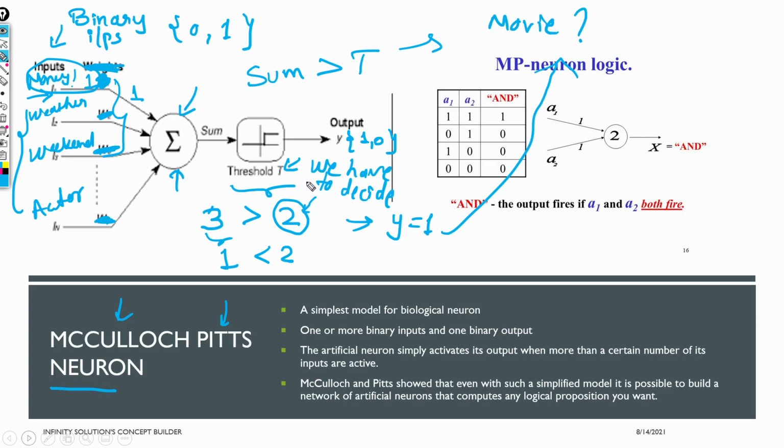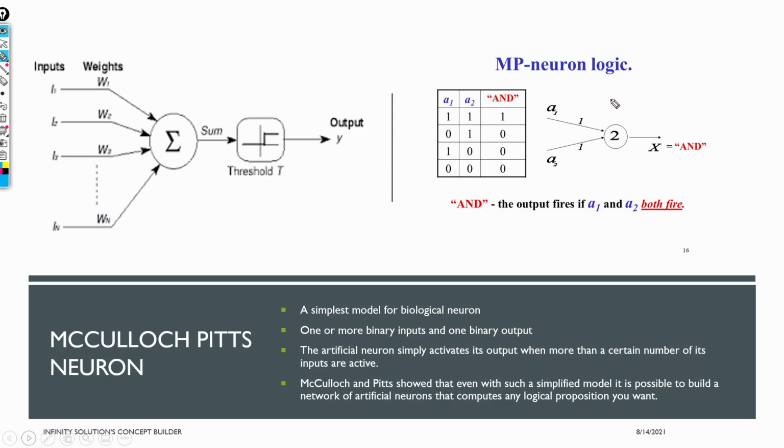Now let's see, can we make some decision making gates, like the logic gates AND gate and OR gate that we already know. Let me quickly go through what I wrote. It's a very simple model with one or more binary inputs, as I showed you. It simply activates its output when more than a certain number of inputs are active, so it depends on the threshold. These two scientists showed that even with such a simple model we can make some logic, some boolean functions.